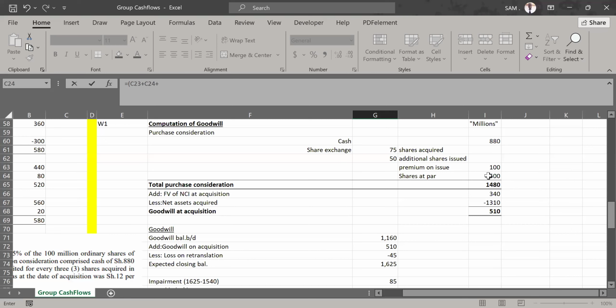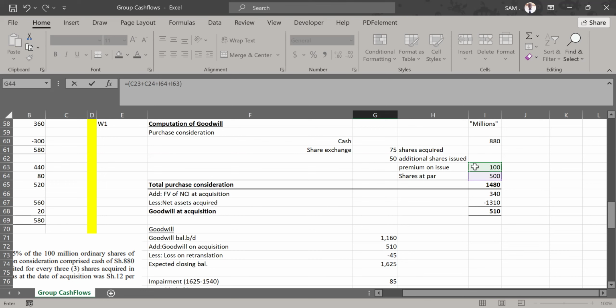So I will add the new issue at par, referring to the 500, and then recognize the premium on issue of 100. The ordinary share capital account is affected by either a new issue, rights issue, or bonus issue. Either you are issuing at par, at premium, rights issue, or bonus issue. Those are the elements affecting our ordinary share capital account.